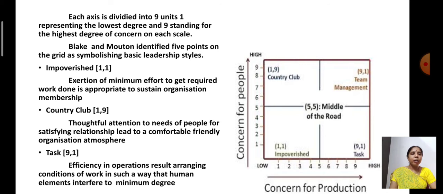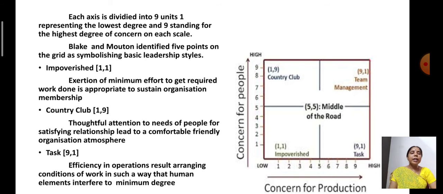The x-axis is divided into 9 units and the y-axis is also divided into 9 units. Now Blake and Mouton identified 5 points on the grid, and these are the basic leadership styles they are specifying.